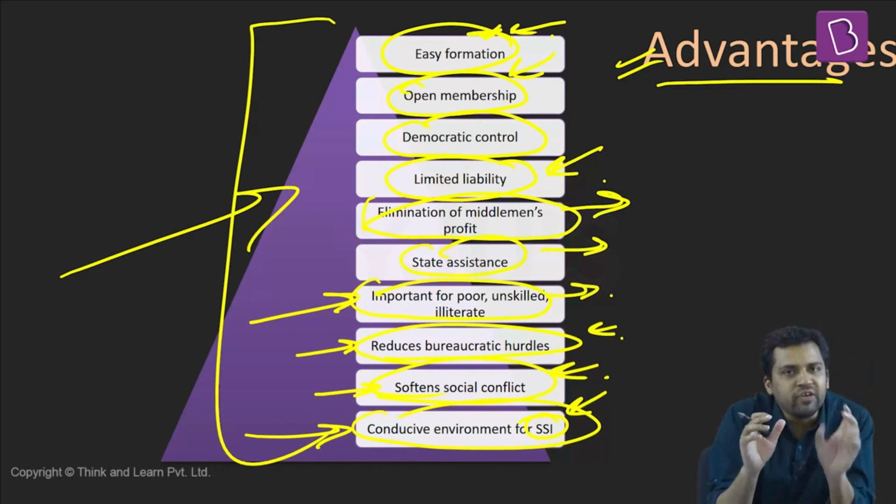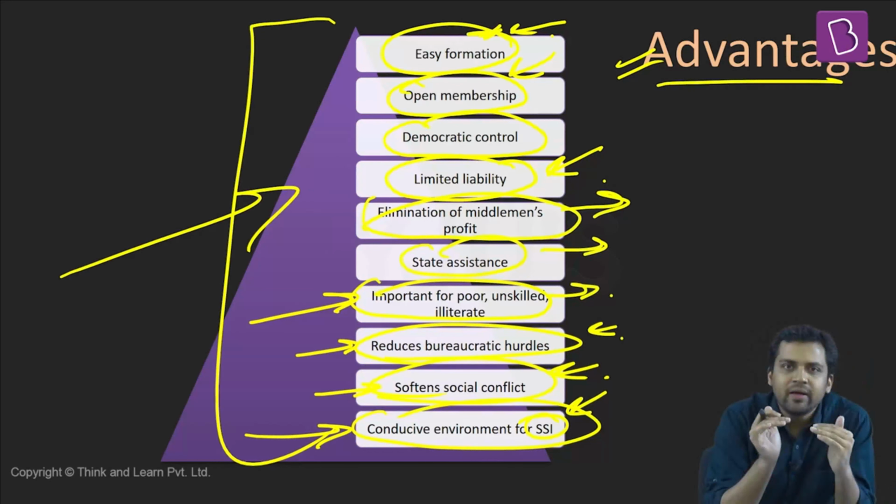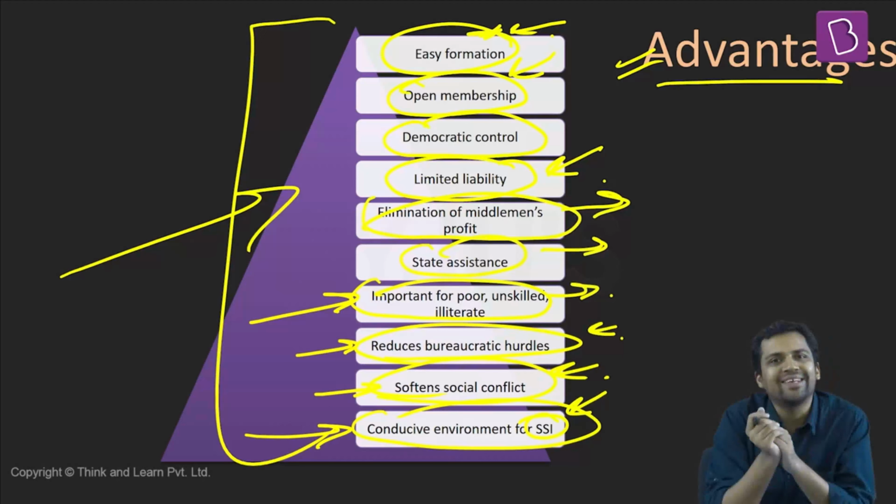So this is about the different features, characteristics, and advantages that cooperatives offer. But what is the story in case of India? What is the history of the cooperative sector in India? How has the sector evolved over a period of time?